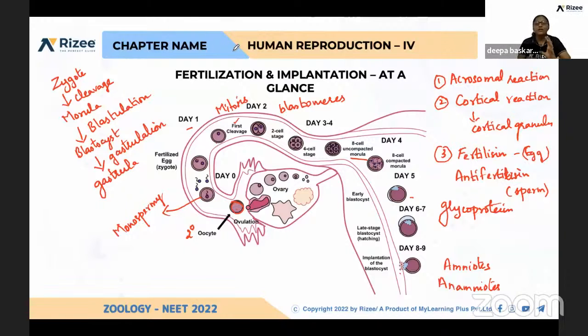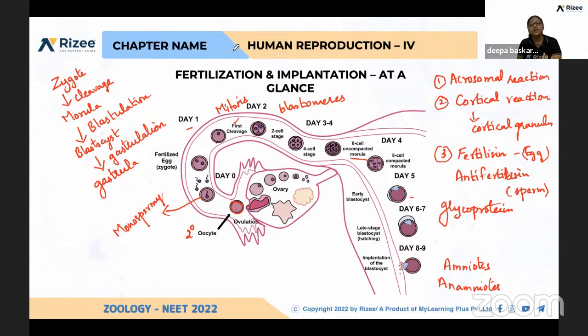Viviparous means the fetus develops with the help of nutrients transferred from the maternal blood to the fetus through the placenta. That is called viviparous. And oviparous means fertilized or unfertilized eggs are released out of the body, so there is no connection between the mother's blood and the zygote. Automatically, whatever nutrients are present inside the egg will be used when it is laid outside. For example, frogs, it is purely external fertilization.